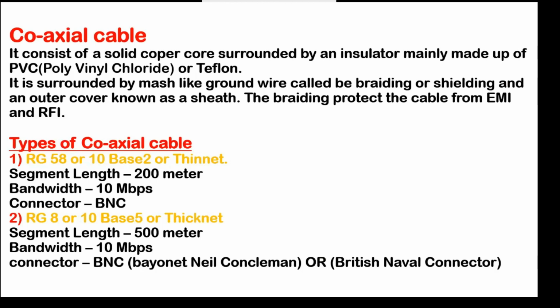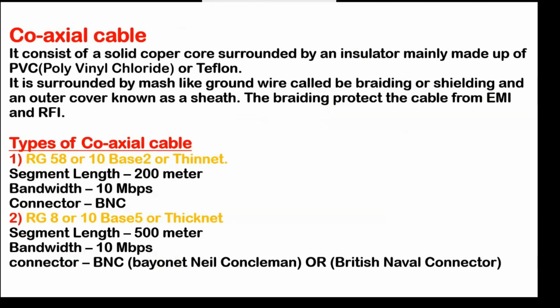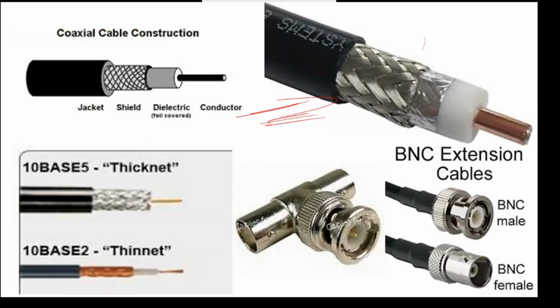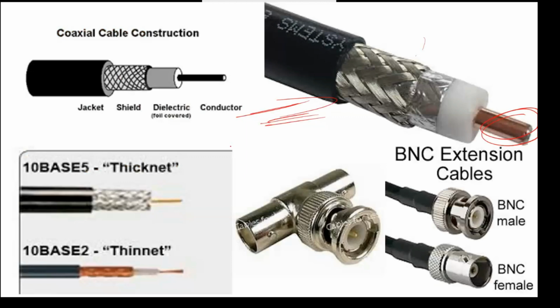Right? And then the second type of cable is coaxial. Coaxial means what? If you see that type of cable, here you can see, I think everyone has seen this type of cable, or everyone knows about it. Earlier, that cable was used in dish TV connections, and now I think it is also available in DTH connections. Here you can see it consists of a solid copper core, surrounded by an insulator mainly made up of PVC, polyvinyl chloride, or Teflon.